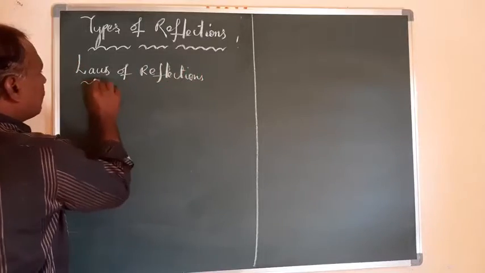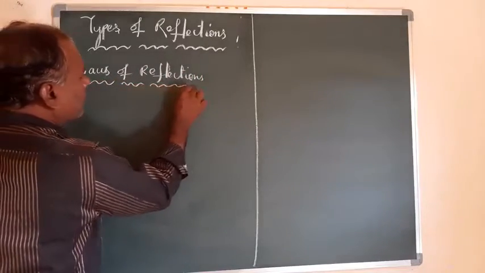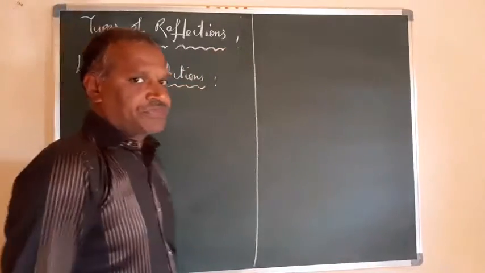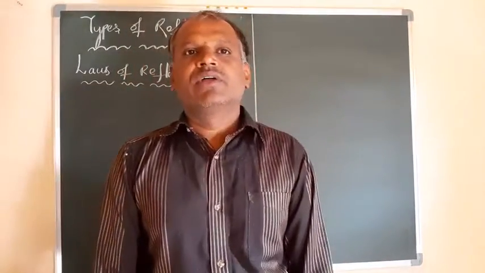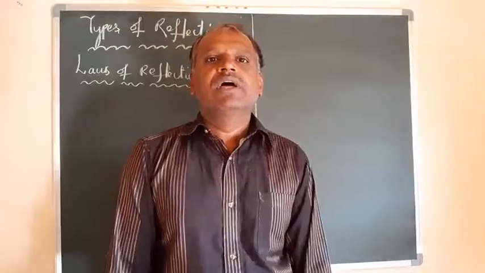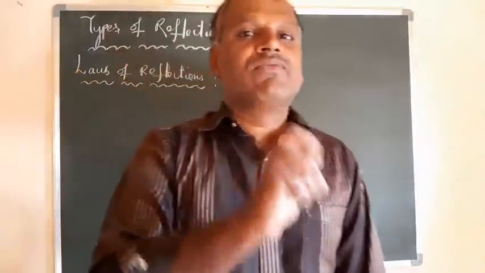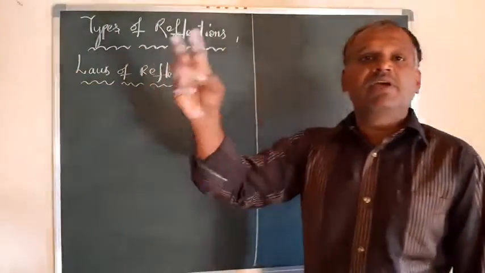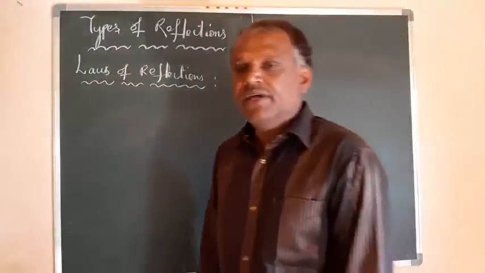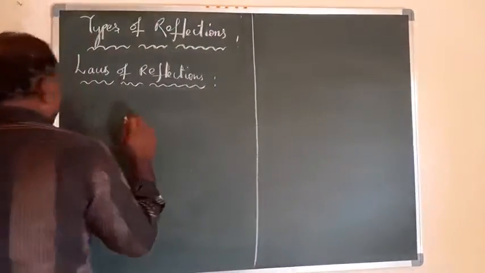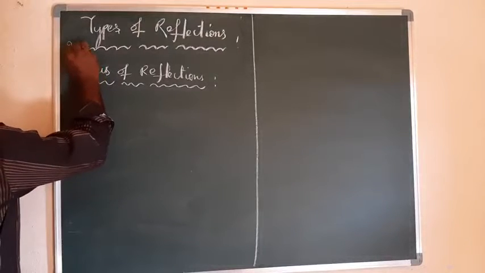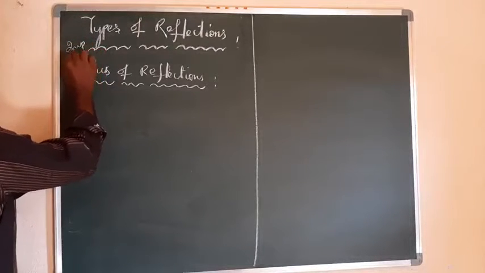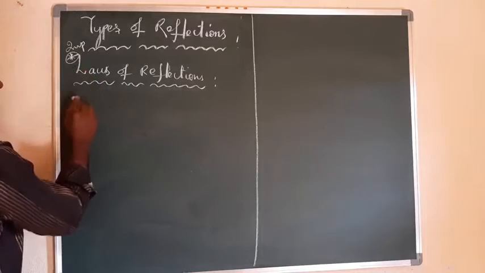These laws of reflection are valid for any type of reflection, either regular reflection or diffuse reflection. Any type of reflection obeys and satisfies these laws, right? So what are these laws? You have to remember it, it is important. Make a note and concentrate on this one.